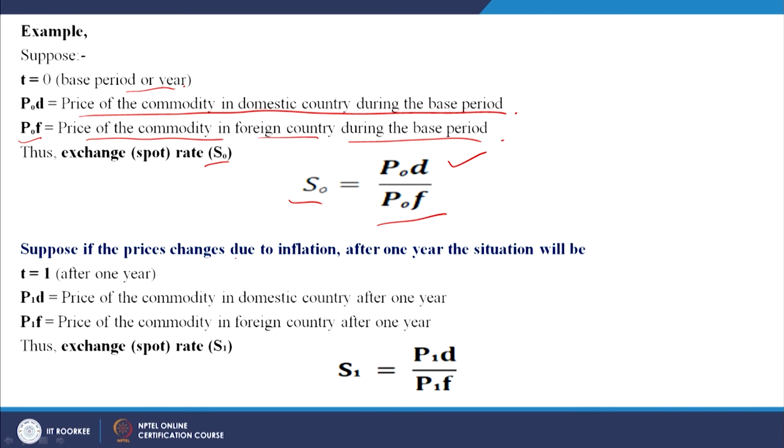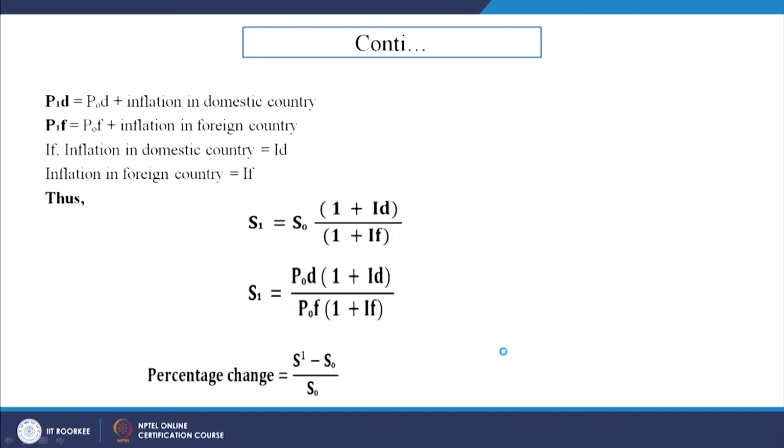Suppose the price changes due to inflation, what will the situation be after 1 year? Let us see. P1D and P1F are the price of the commodity in the domestic country after 1 year and the price of the commodity in the foreign country after 1 year. So, the new exchange rate S1 is equal to P1D by P1F. P1D is the P0D, the base year price, plus inflation in the domestic country. P1F is P0F plus inflation in the foreign country. Let us say inflation in the domestic country is ID and inflation in the foreign country is IF.